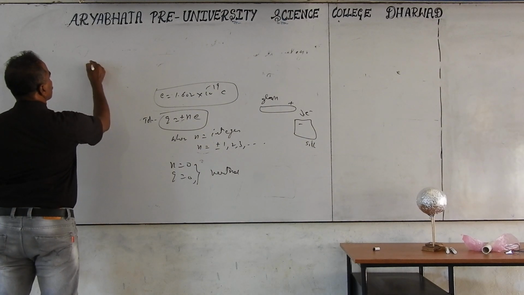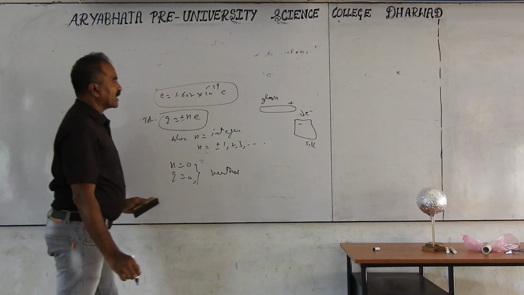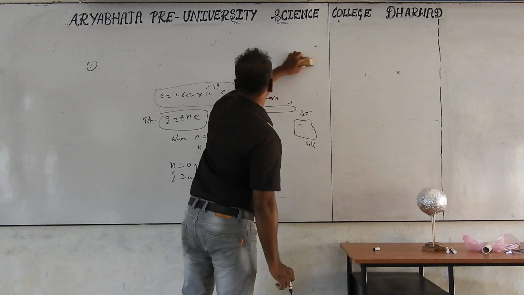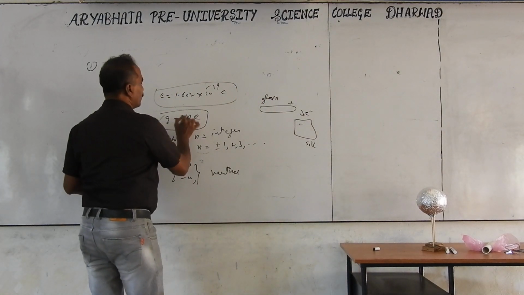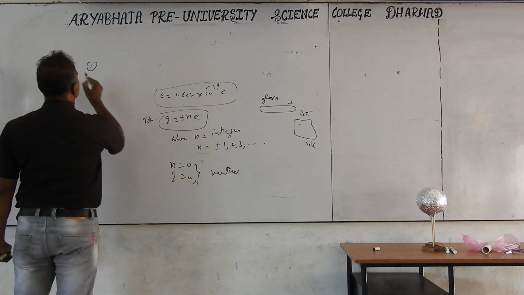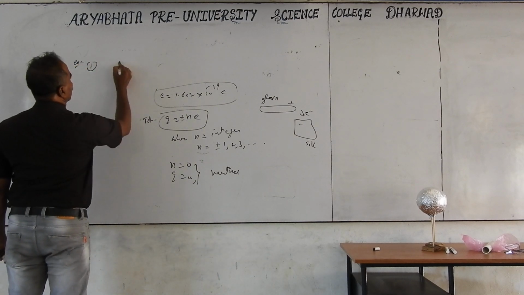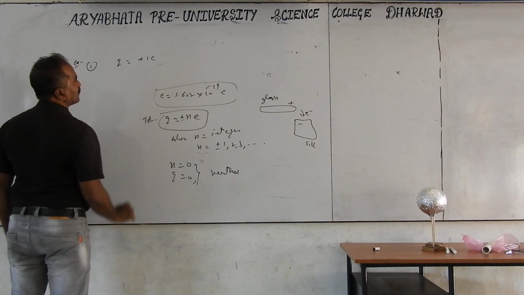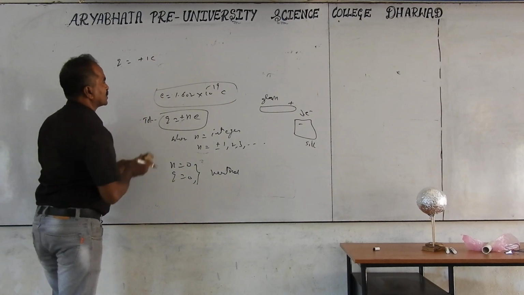This quantization property is important even for numericals. If the charge is 1 coulomb, how many electrons will be transferred, whether lost or gained? We will discuss examples later. If Q is equal to plus 1 coulomb, the plus automatically indicates lost electrons.